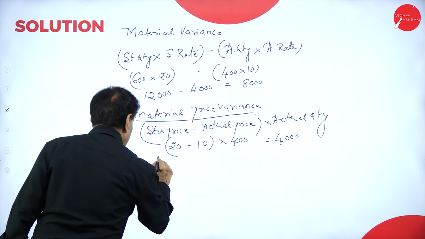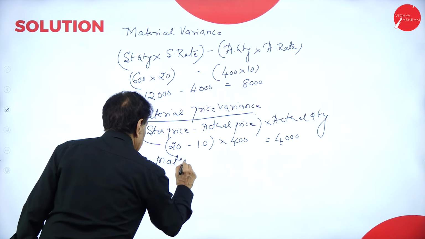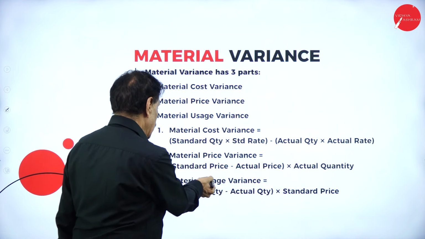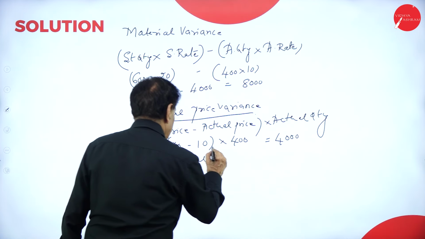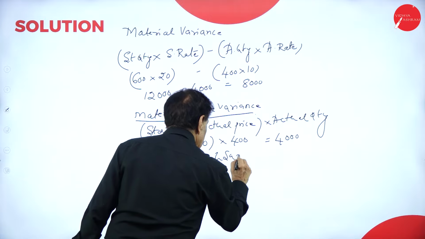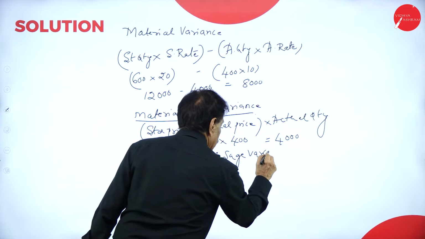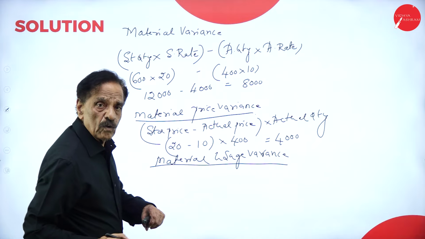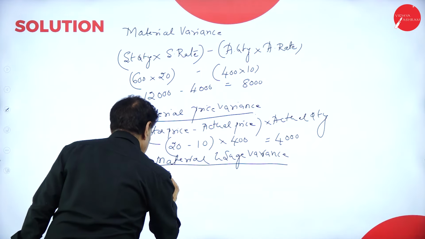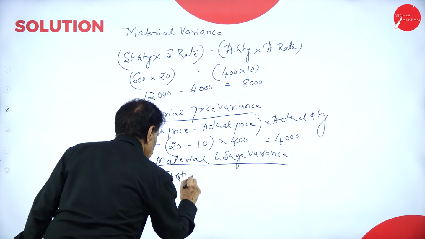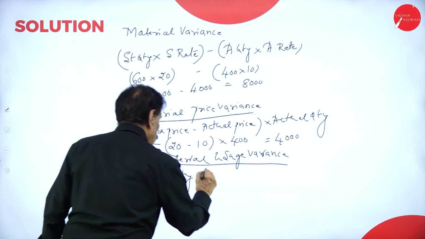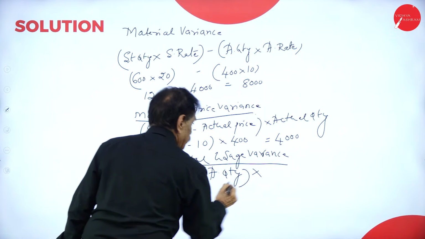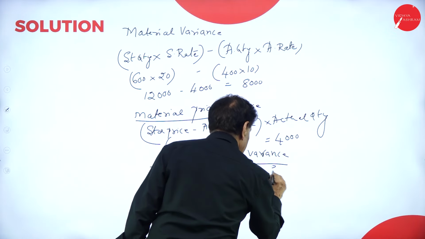Then material usage variance, or material quantity variance, standard quantity minus actual quantity multiplied by standard rate.